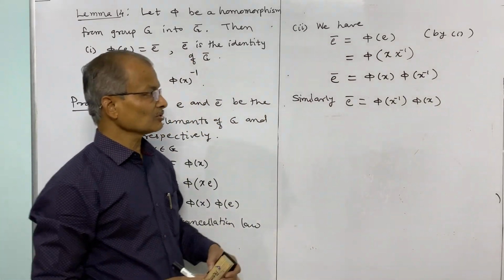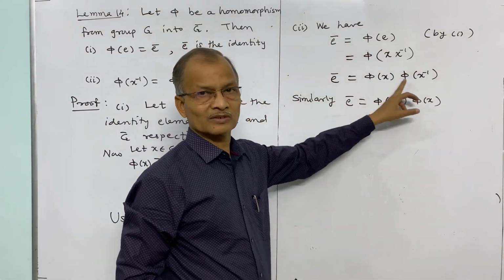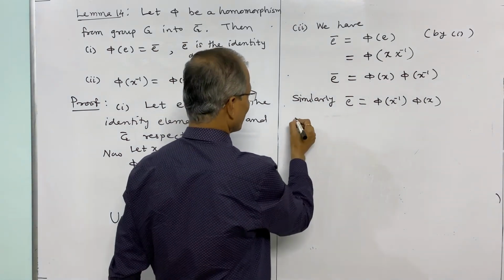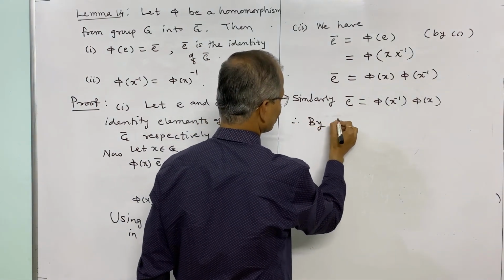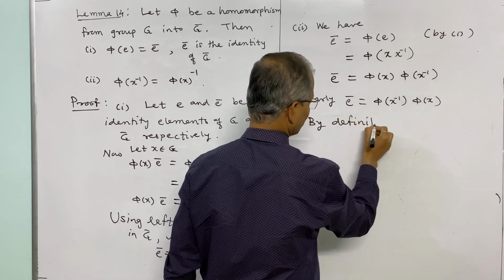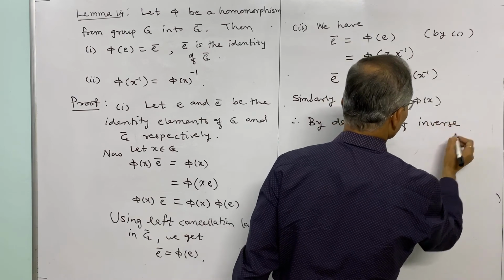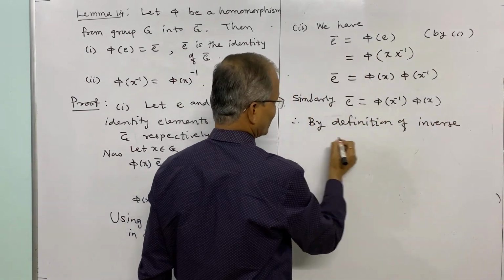And thus this shows that these two are inverses of each other by the definition of inverse in G bar.